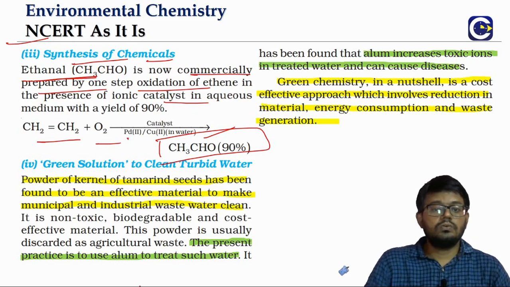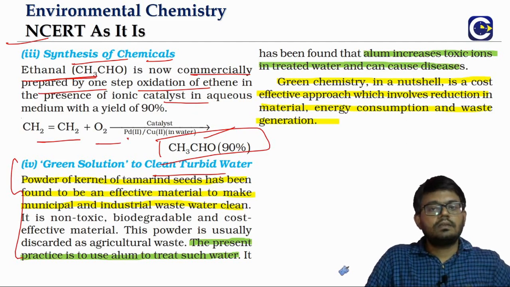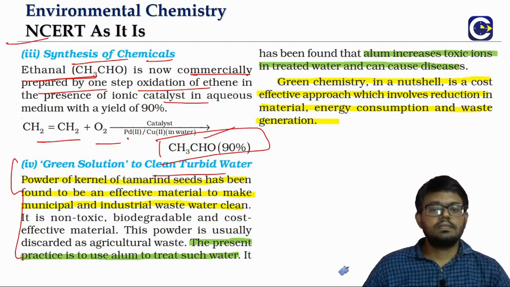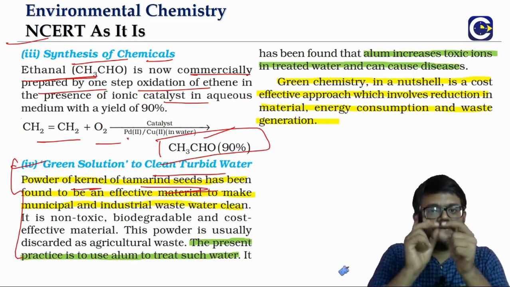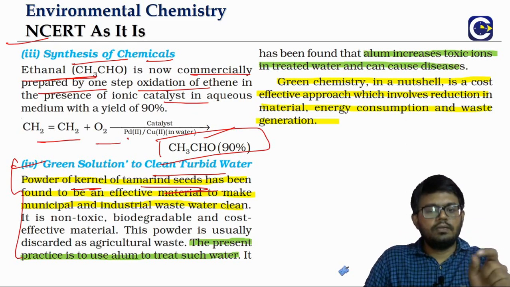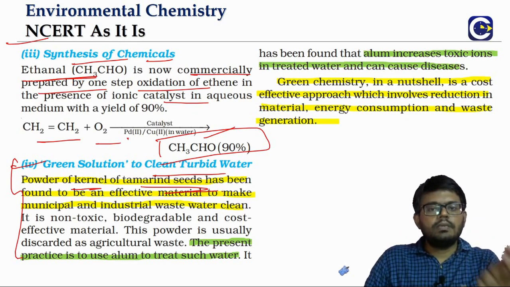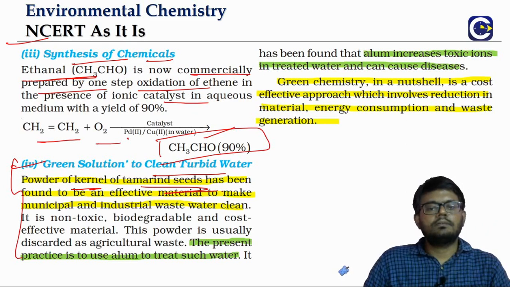Now there is also what we call the green solution to the cleaning of the water. What is this? The powder of the kernel of the tamarind seed. You will find the kernel of the tamarind seed, that powder. So normally, when you look at it, it can be used as a substance for cleaning the water.